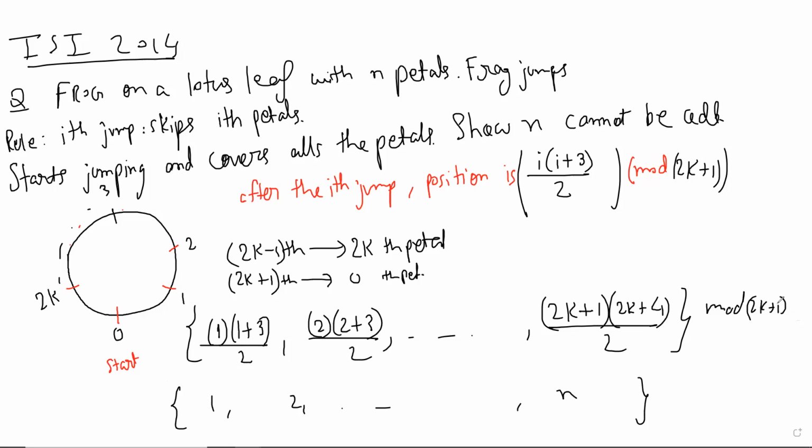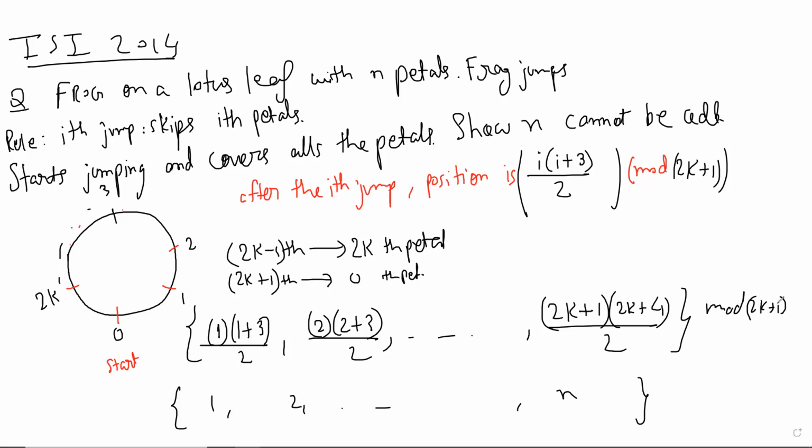To verify that, I think there will be at least one jump where you will come back to where you're starting. Suppose you reach the fifth petal, then you'll come back to the fifth petal. That's what I've observed. So now I think we can prove it using the formula.